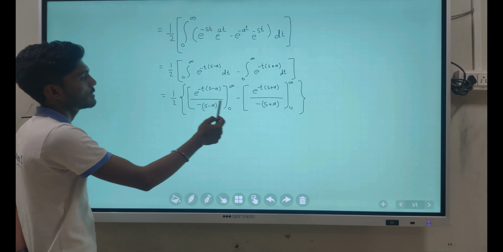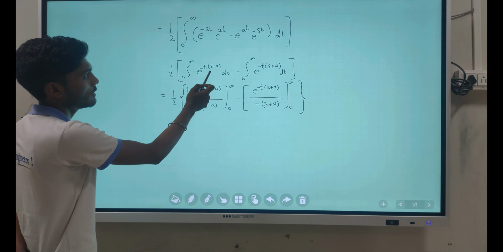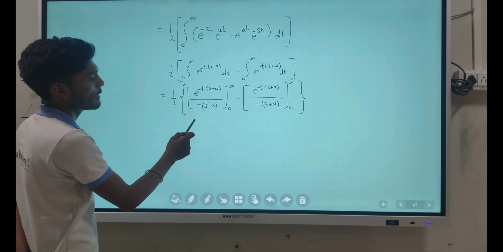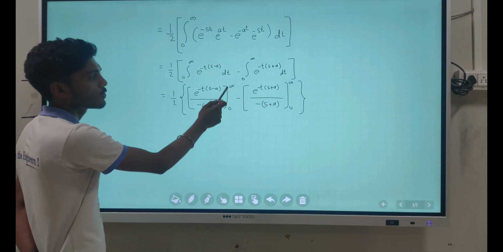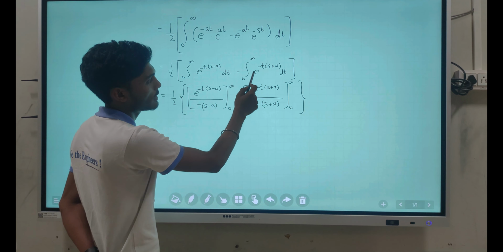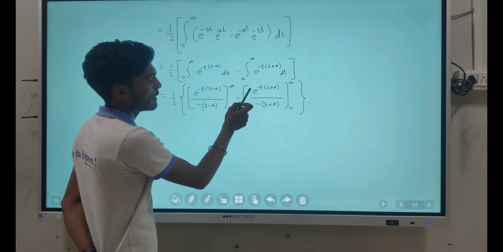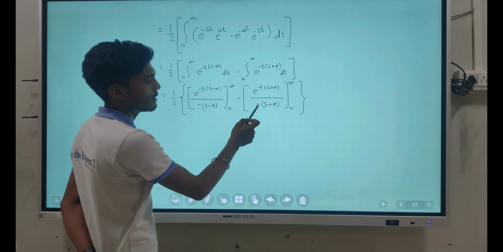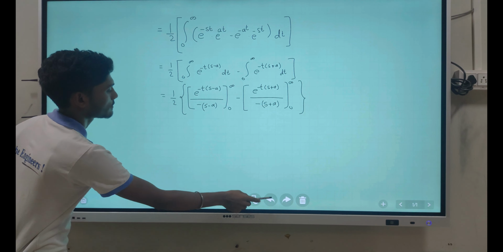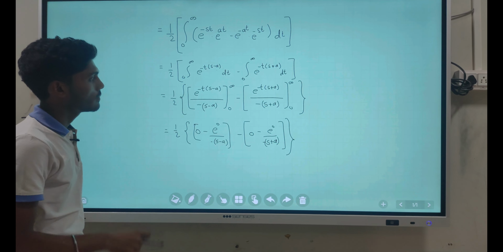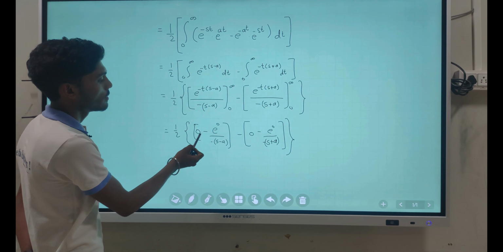After solving this integration, we get the integration of e raised to minus t into s minus a as e raised to minus t into s minus a upon minus s minus a, limits varying from 0 to infinity, minus the integration of e raised to minus t into s plus a, which is e raised to minus t into s plus a upon minus s plus a, limits varying from 0 to infinity. Now we are putting the limits into the above equation. After putting the upper limit infinity, we'll get 0, minus the lower limit.